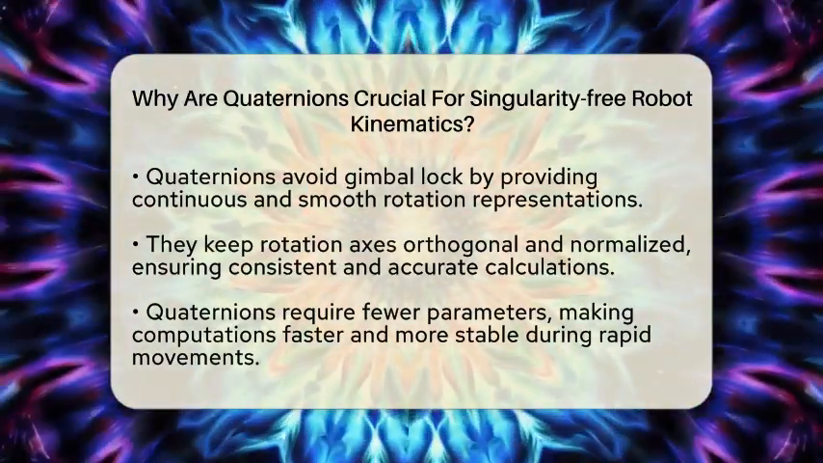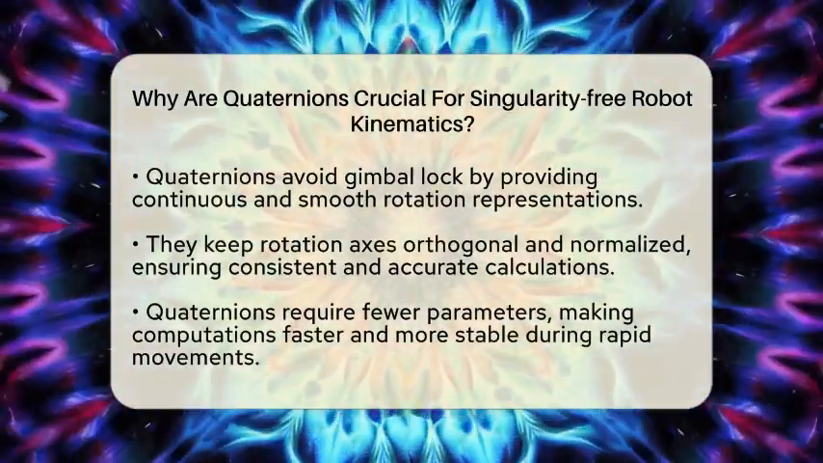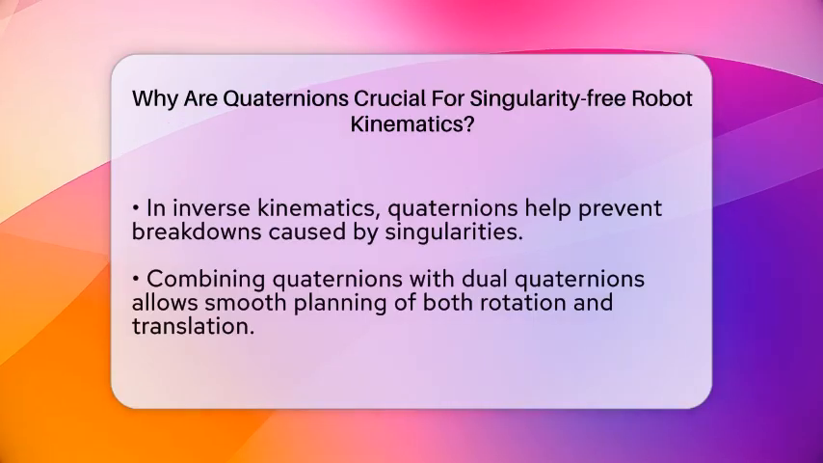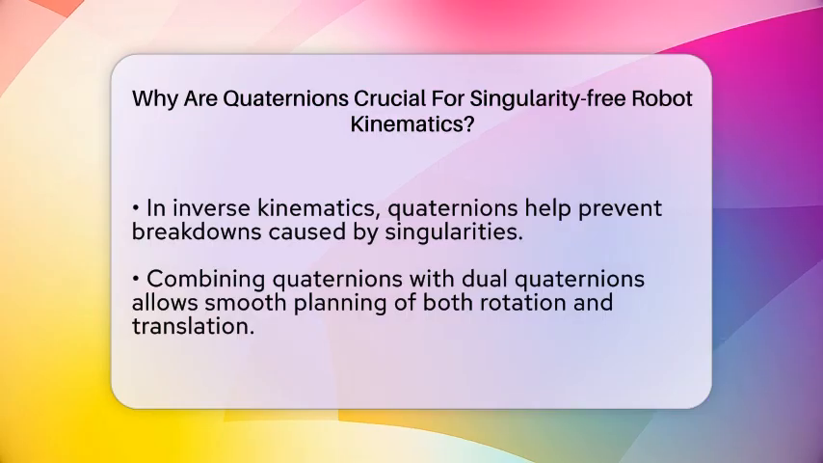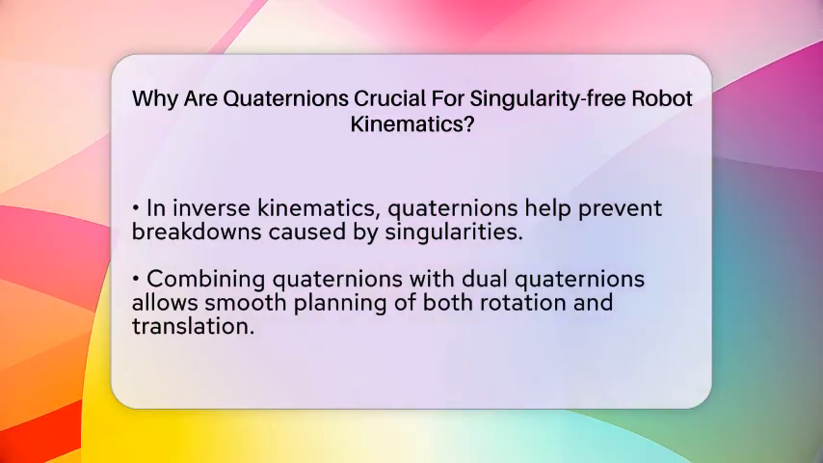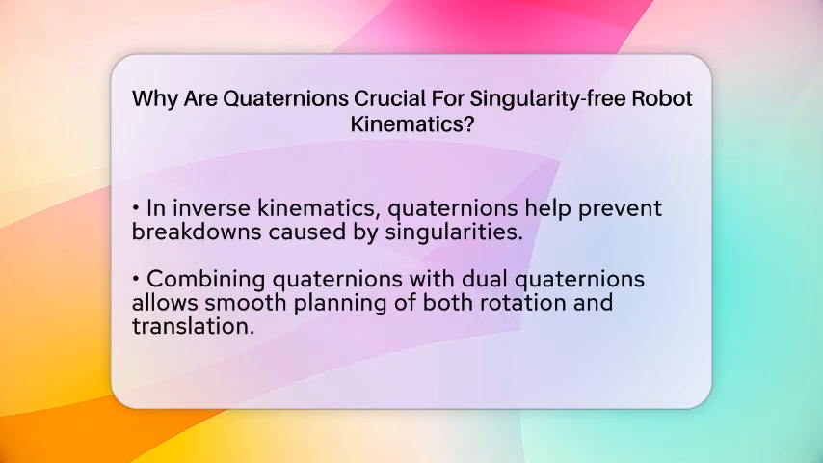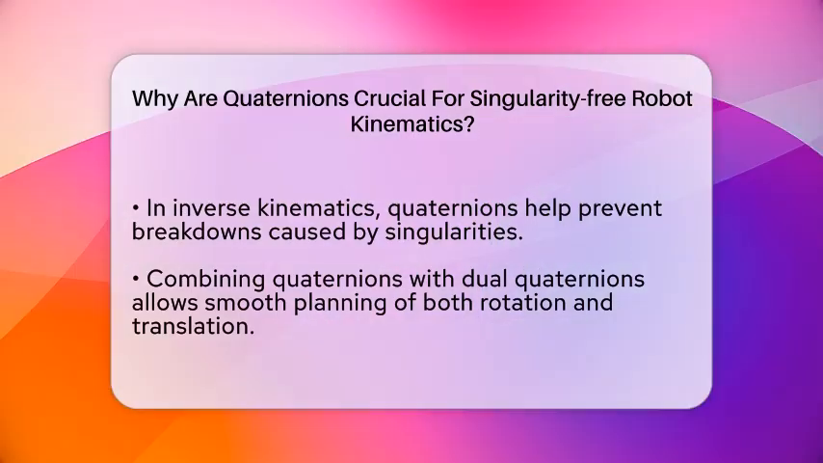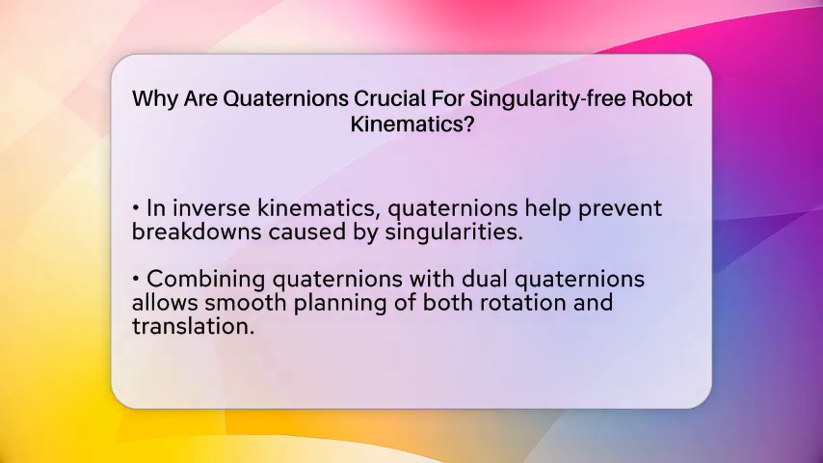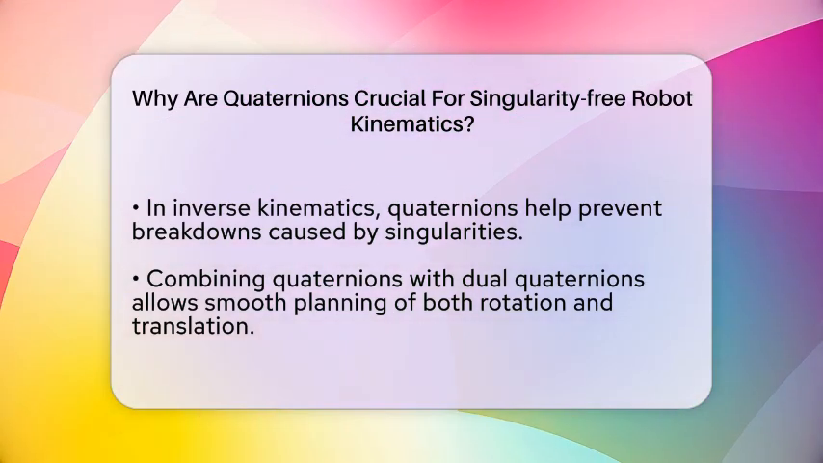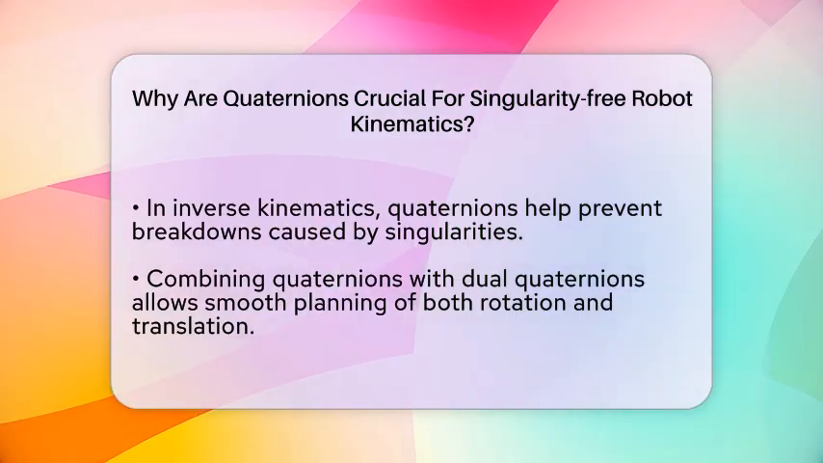In inverse kinematics, which is figuring out how to move the robot's joints to reach a specific position and orientation, Quaternions help avoid the singularities that can cause the calculations to break down. When combined with dual Quaternions, which also include translation, they make it easier to plan smooth, continuous motions that don't get stuck or produce erratic behavior. This is especially important in tasks that require precise control, like assembling tiny parts or performing delicate surgeries.